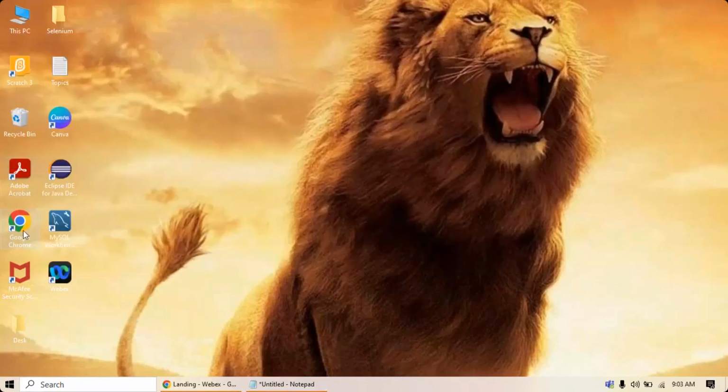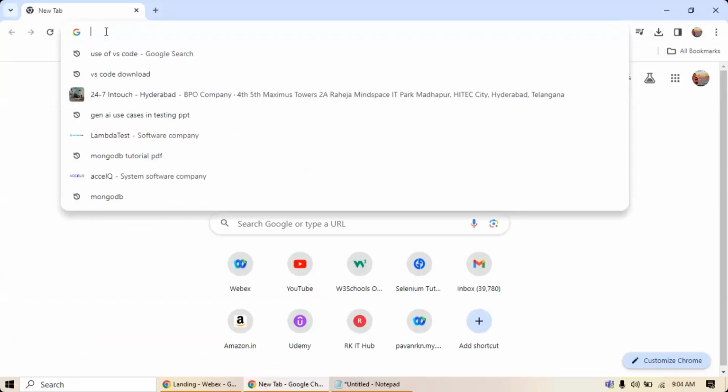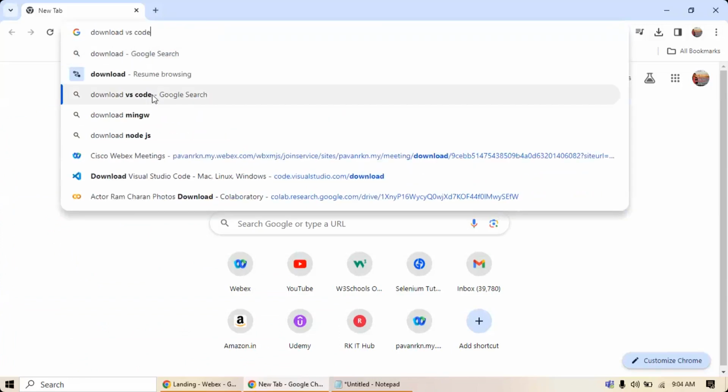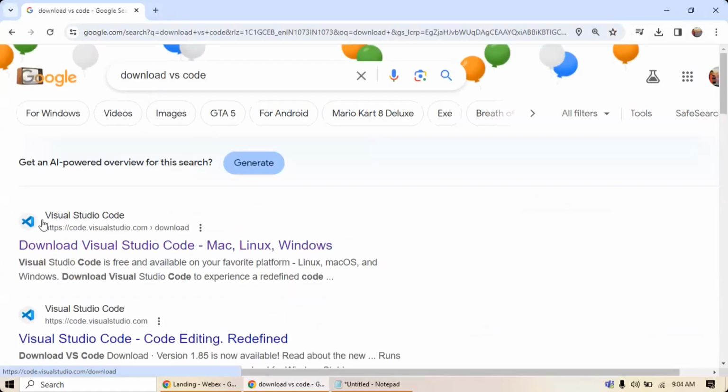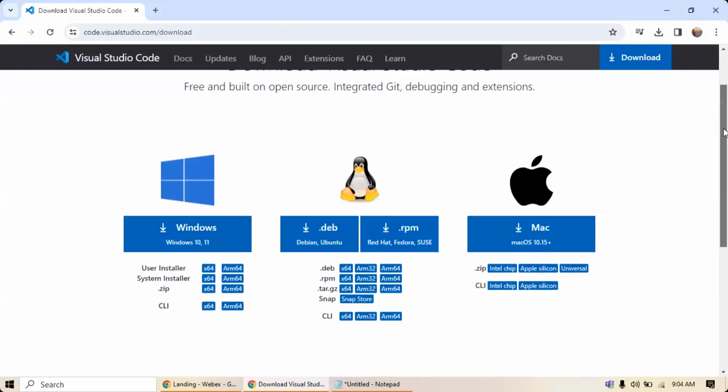So go to any of the browsers and search for download VS Code, and then go to the first link and click on it. You need to make sure what operating system you are using. If you are using Windows, you have to download from here. If you are using Mac, you can download from here. Generally we might use either Windows or Mac.